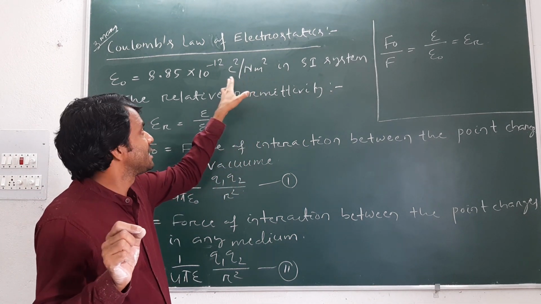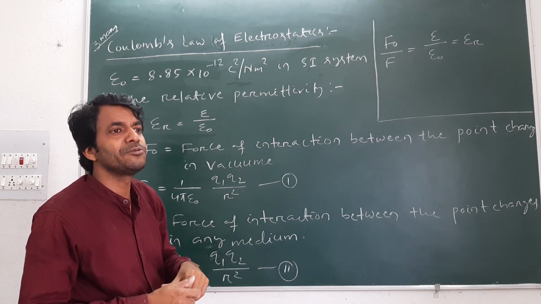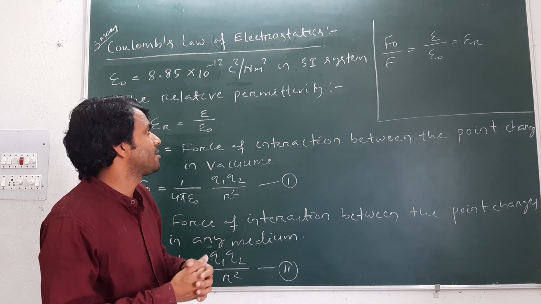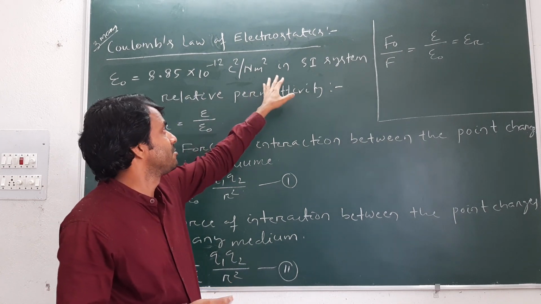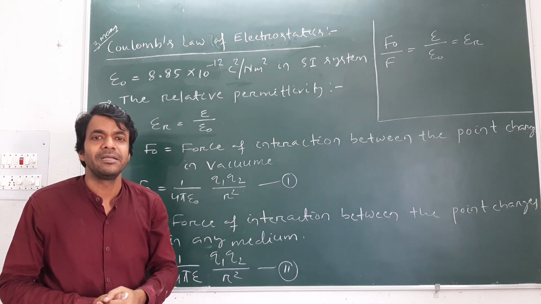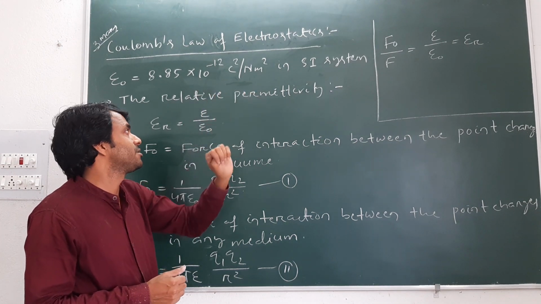That is the SI unit of permittivity. Remember, in the SI system, the value of epsilon naught is 8.85 into 10 to the power minus 12 Coulomb square per Newton meter square.